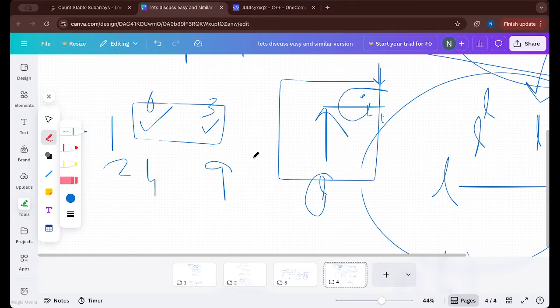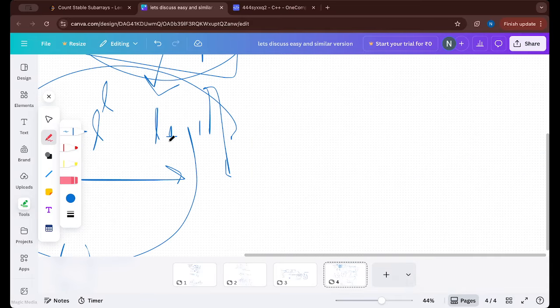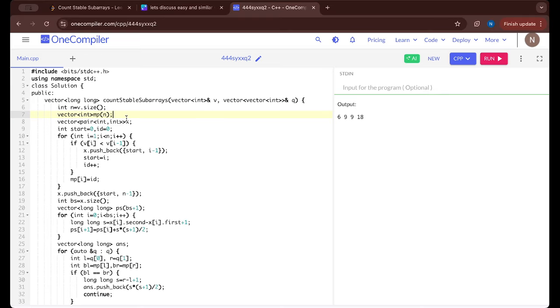So if I have something like this, then it is easy to find the first value and last value, which are I and j, we discussed exactly, right? So vector of pair, it will store start value and end value for every block. And now start traversing from 1 to n.